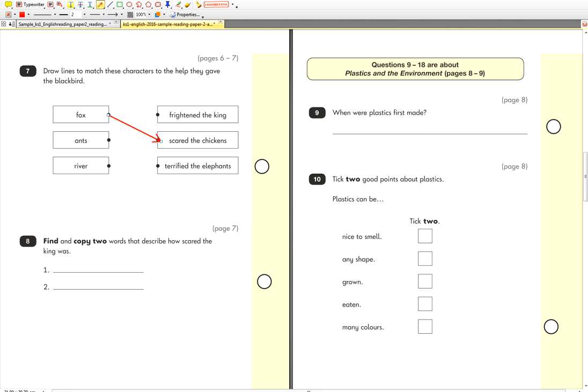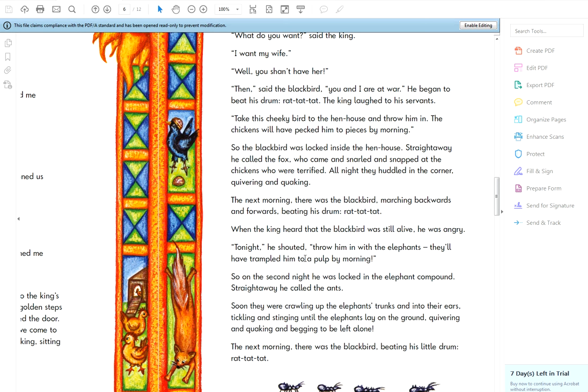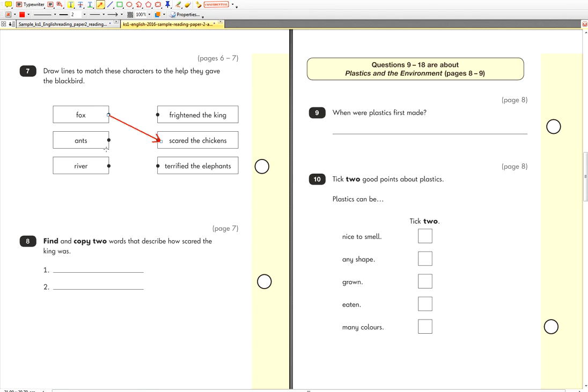What about the ants? What did the ants do to the elephants? They tickled and terrified. Soon they were crawling up the elephants' ears and tickling them. So the ants were terrifying the elephants. So the last one has to be, the river frightened the king. Happy that we got those arrows, Suleiman?